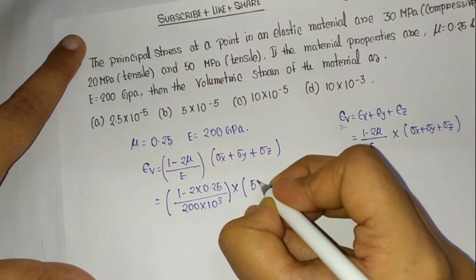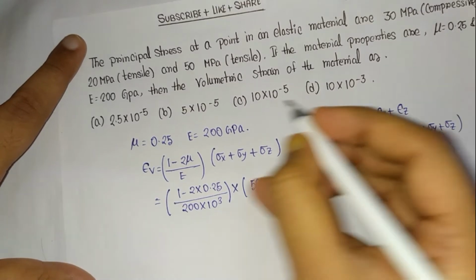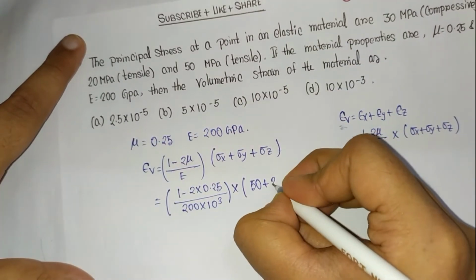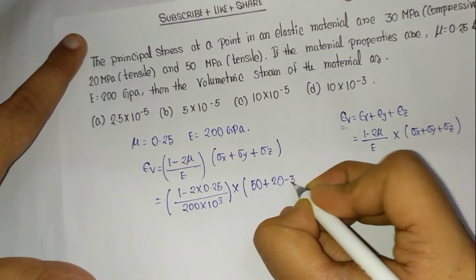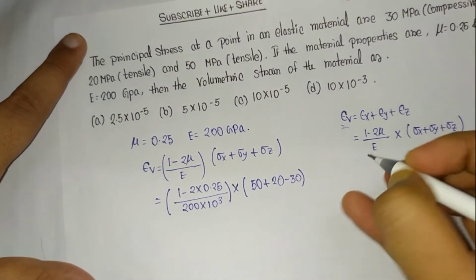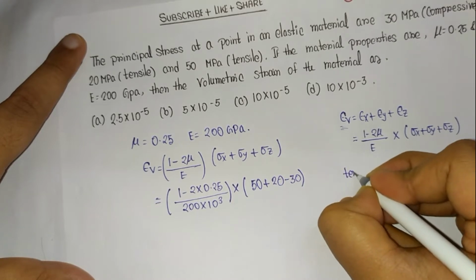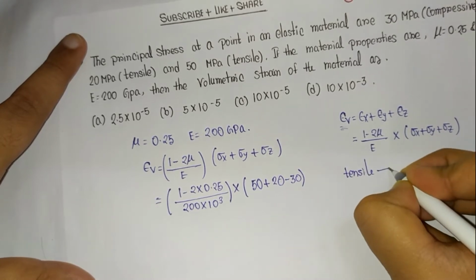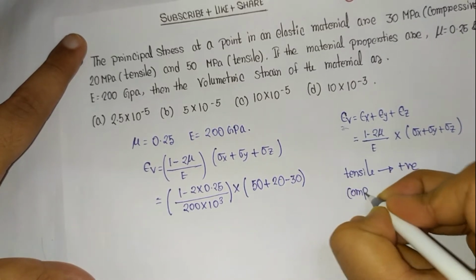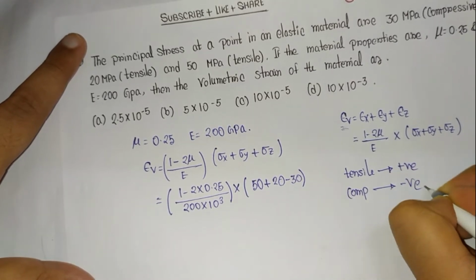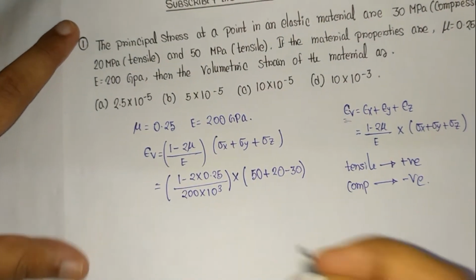into 50, which is the tensile stress, 20 is the tensile stress, and 30 is the compressive stress, that's why it is coming negative. We are considering tensile as positive and compressive as negative. This is our consideration.